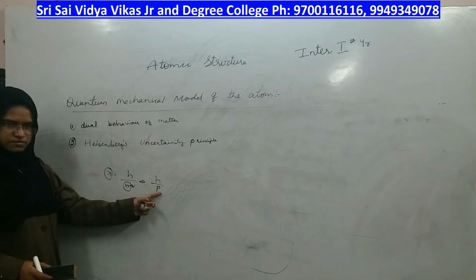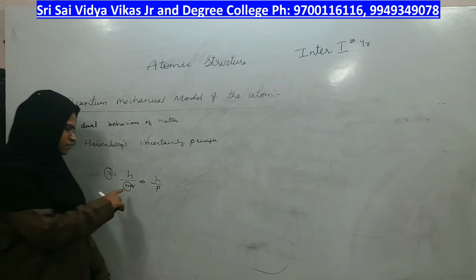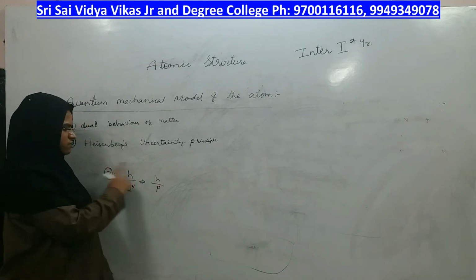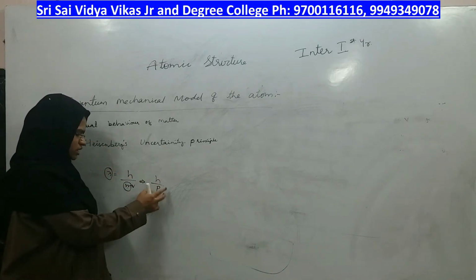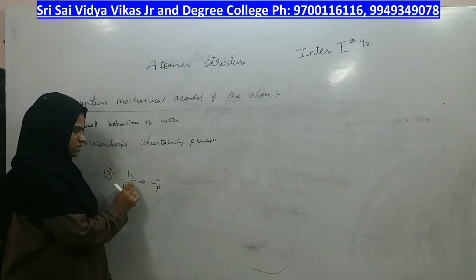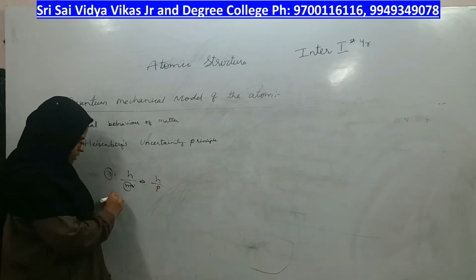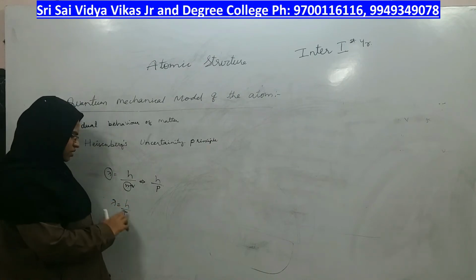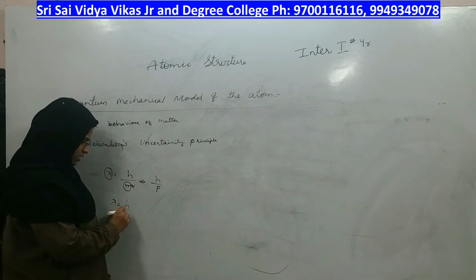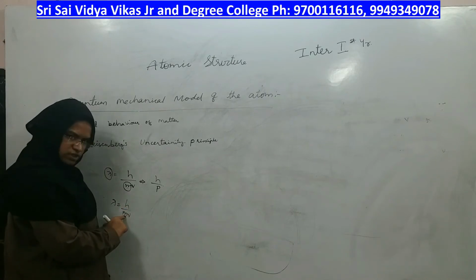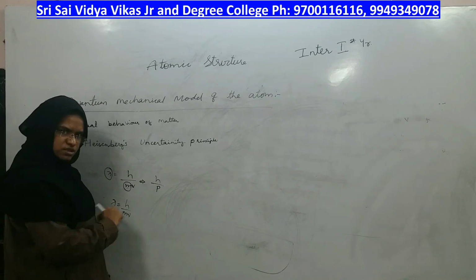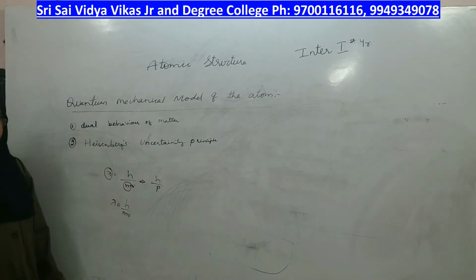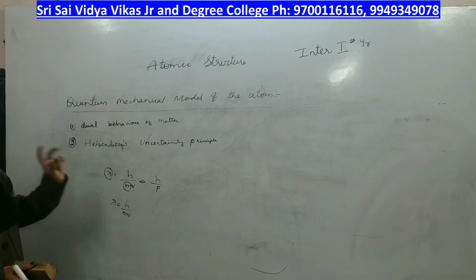Its speed is dependent on its mass, and its speed determines how much its wavelength will be. So, both natures exist together, right? Both natures exist together. If you want to represent one nature, you can write that as P. If you want to explain dual nature, mass which is particle, and wavelength which is wave-like nature, both are explained together, right? That was the dual concept of matter.